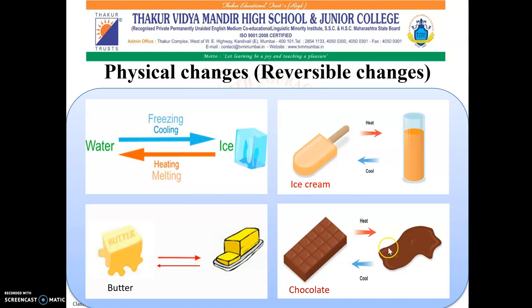Chocolate on melting. Here you can see the chocolate cube. On heating, it starts melting and turns into liquid. Whereas if this liquid chocolate is cooled down, then again it can take the form of this chocolate bar.